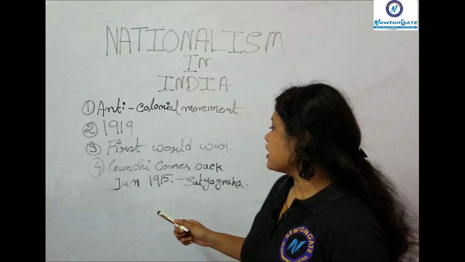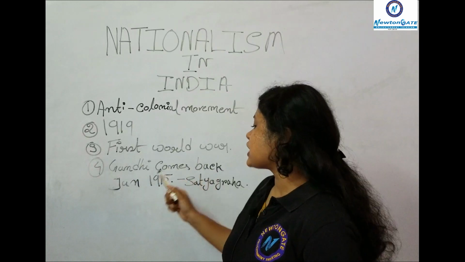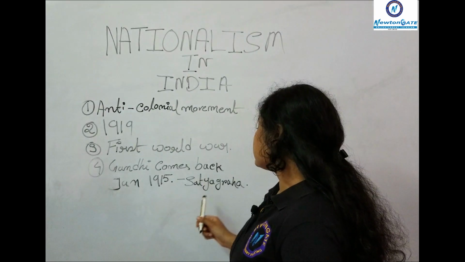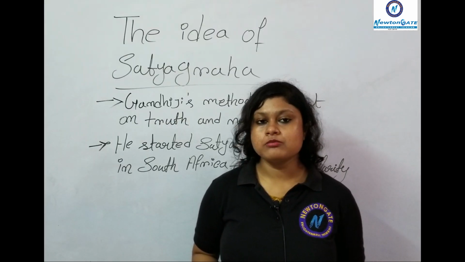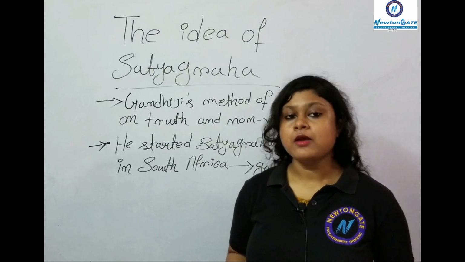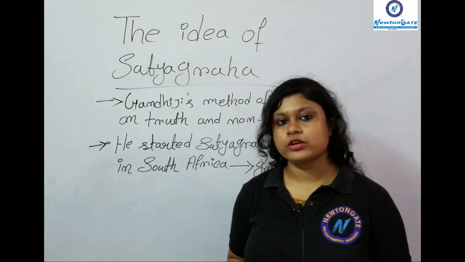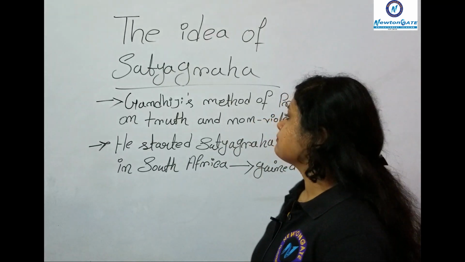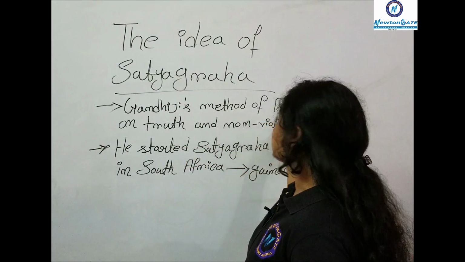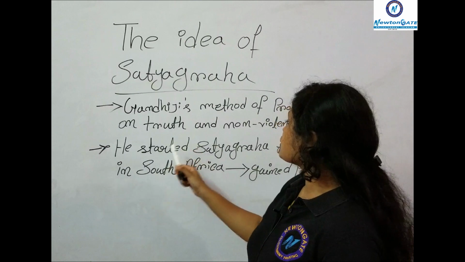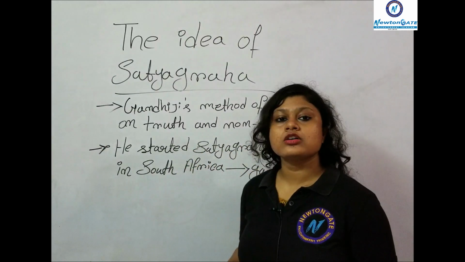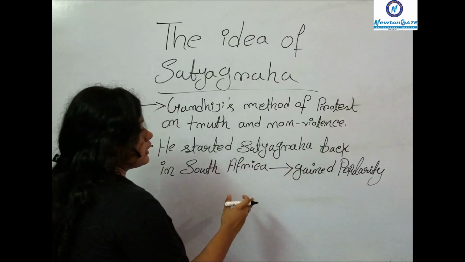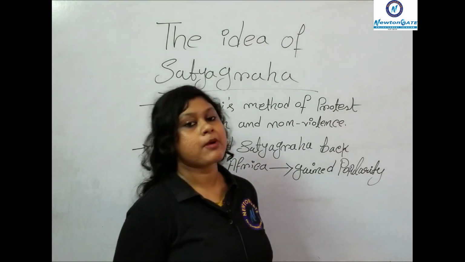Next up, Gandhi comes back in January 1915 from South Africa, and after that he started the Satyagrahas. The Satyagraha movements led by Gandhiji marked the beginning of the modern nationalist movements in India. So what is Satyagraha? Gandhiji's method of protest and movements based on truth and non-violence is called Satyagraha. And he started Satyagraha back in South Africa, where he gained immense popularity.